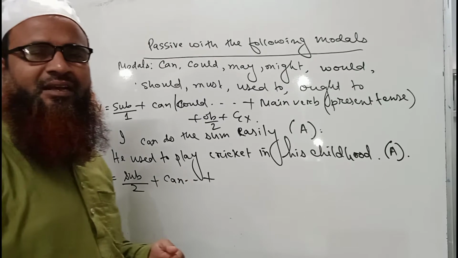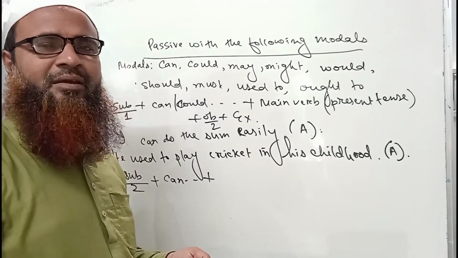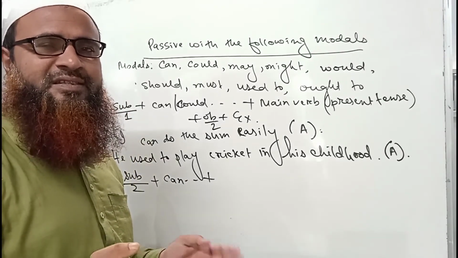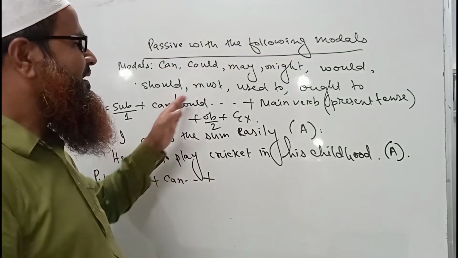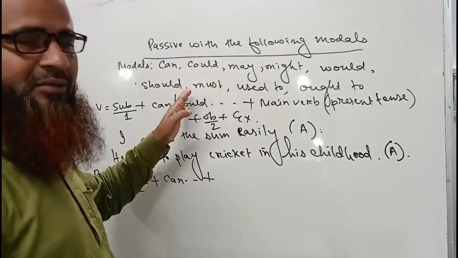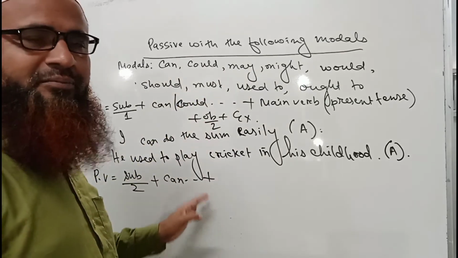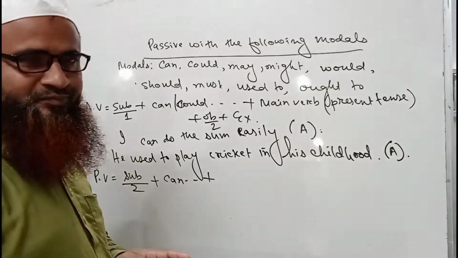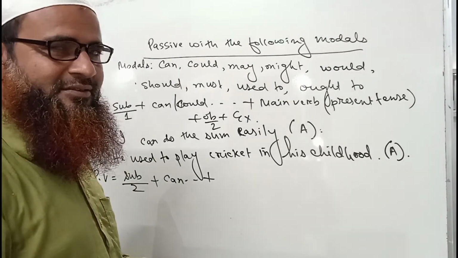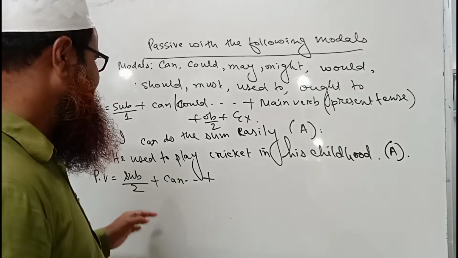Sometimes it may be shall instead of will, or will instead of shall. Otherwise the same form of the model must be used here. We cannot write could in place of can in case of voices.